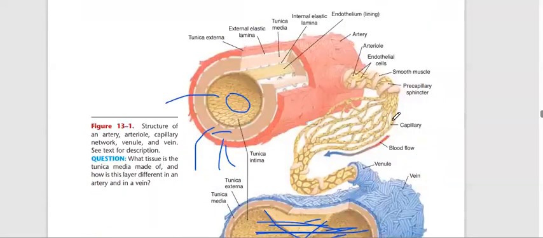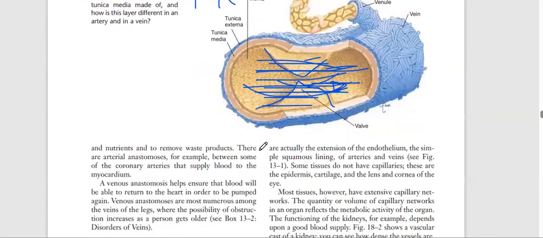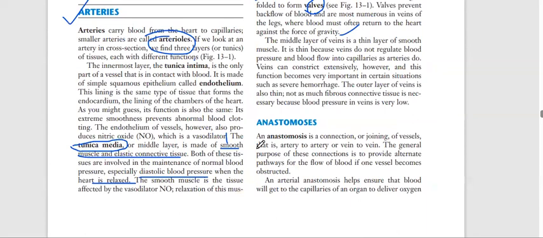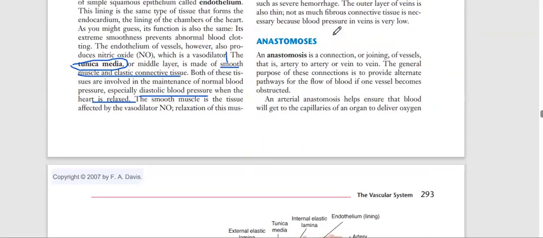And this is the capillary, which is connecting arteries to veins. Some blood flow will enter into the veins, some will remain as extra interstitial fluid, and it will also go into the lymphatic drainage, so we'll discuss that later. So next is anastomosis.